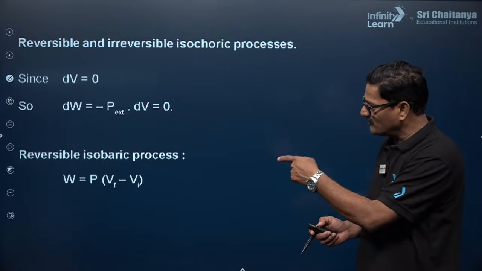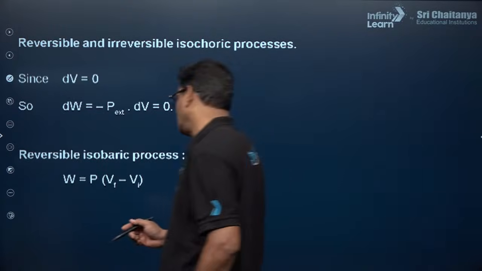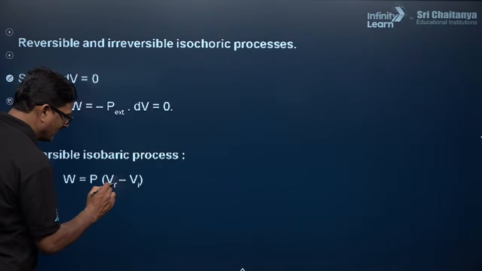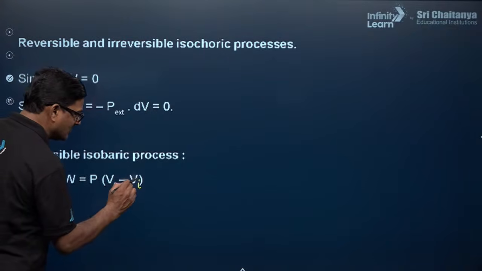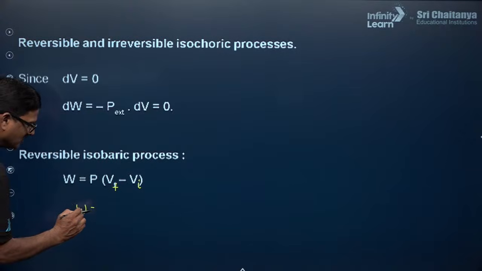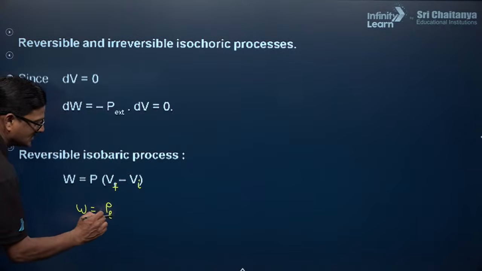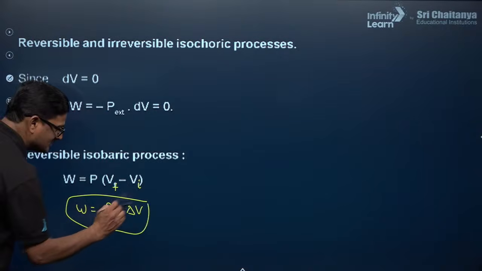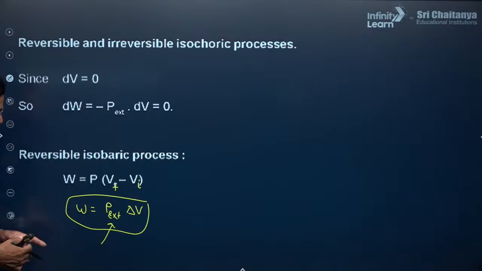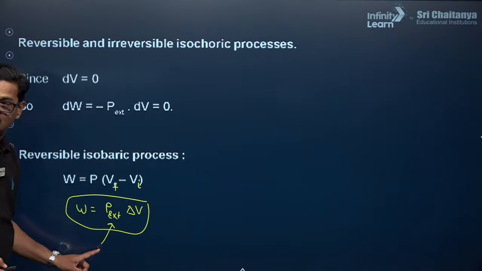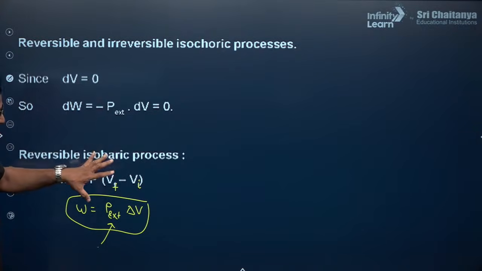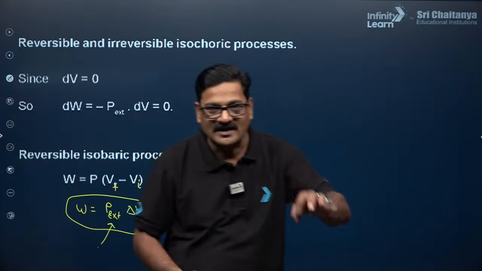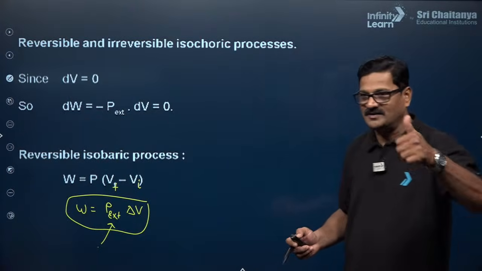Based on that, you might have done V2 minus V1 here, where V2 is the final and V1 is the initial volume. Or you can also say W is equal to P external, that is important, times delta V. And based on this, in the NEET held on May 3rd, one question has been there, right? These are the formulas which exactly have to be used, you need to know them. Fine, clear?